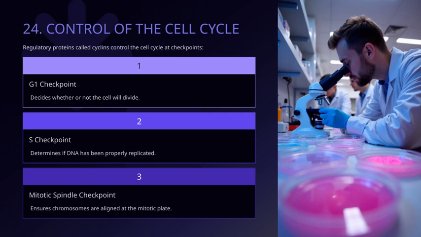And finally, the overall control of the cell cycle is tightly regulated by proteins called cyclins. These cyclins act like molecular switches, turning certain processes on or off at the right times during the cycle. They help ensure that each phase happens in the correct sequence and that the cell only divides when everything is properly prepared. All of these checkpoints and regulatory proteins work together to keep cell division accurate and controlled, which is vital for healthy growth and development.